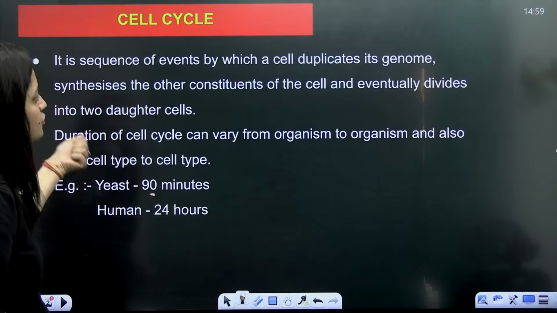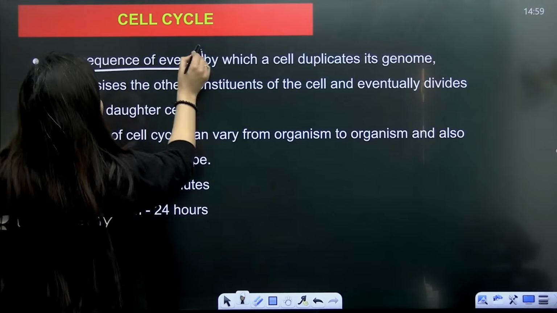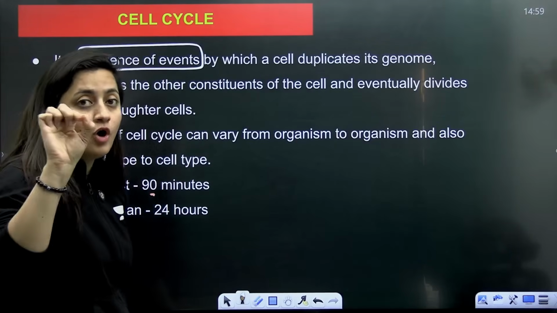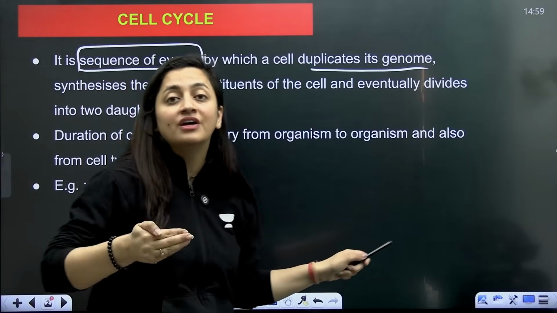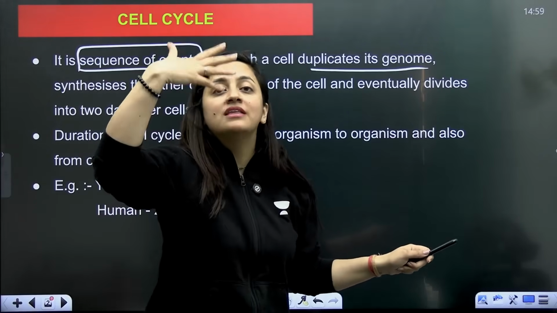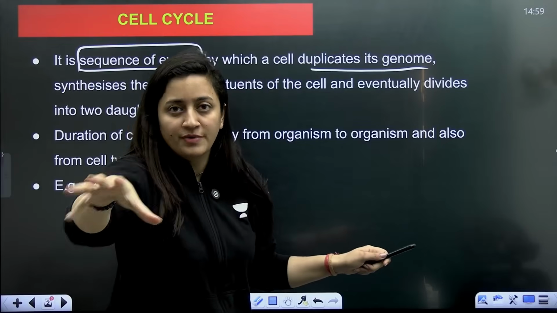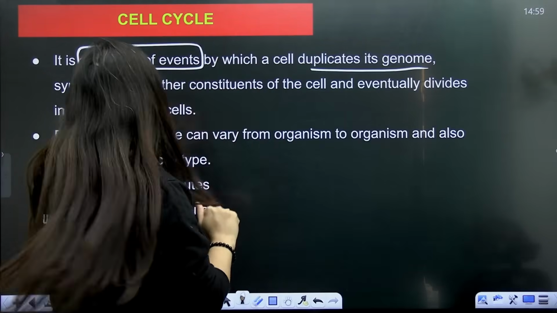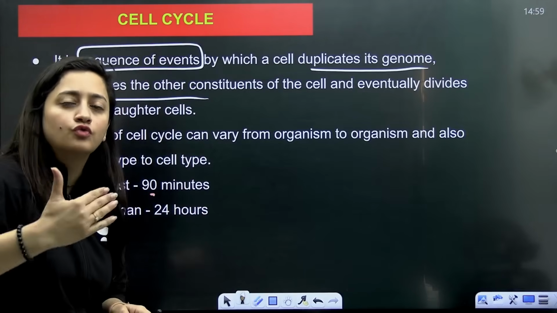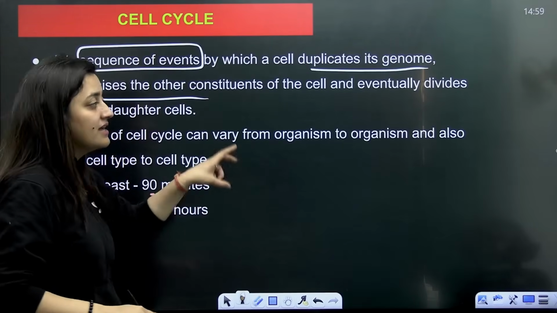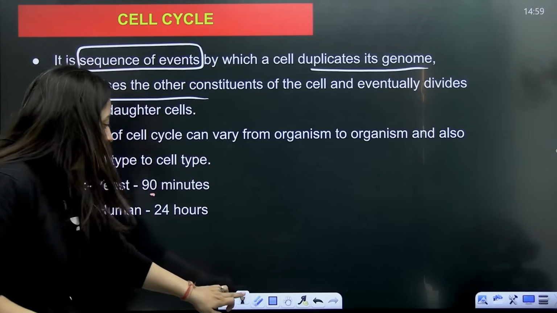So let's get started. When we talk about the cell cycle, it's a sequence of events in a proper order in which the cell has to duplicate its genome, that is its genetic information. Here we consider the haploid content of that genetic information as well, because it will have the same genes. Then comes the synthesis of other constituents of the cell, and eventually the cell will divide into 2 daughter cells.